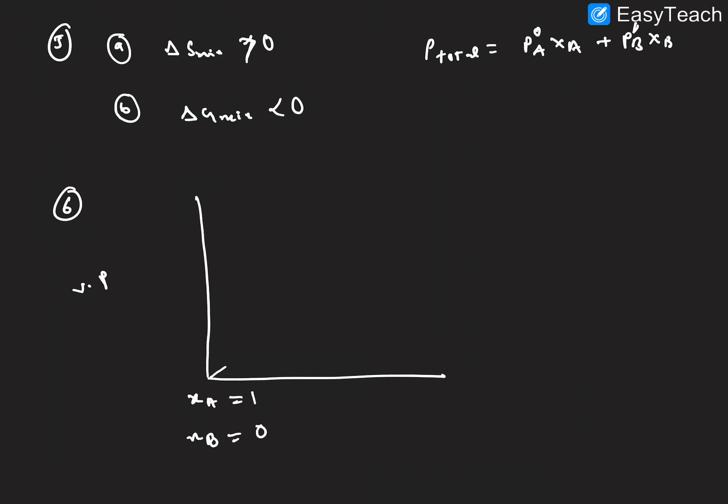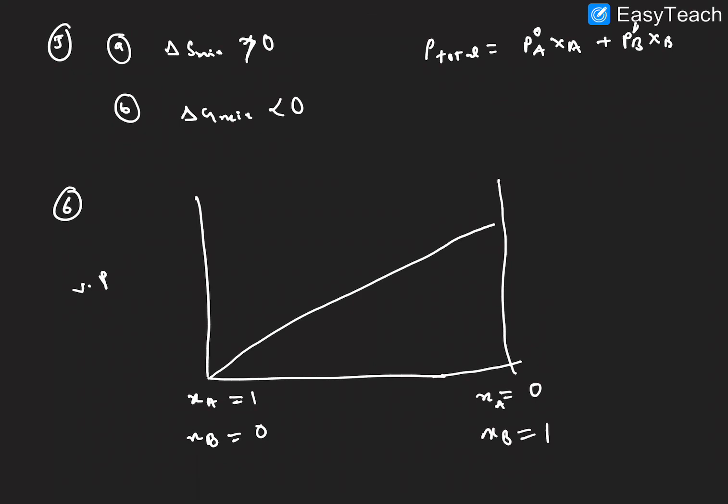So vapor pressure is increasing like this. And then on the other side, XA equal to 0, XB equal to 1. So the vapor pressure of solute is increasing like this. Always the solute is less than the solvent, because the solvent is volatile and the solute is non-volatile. So this is the graph we have observed.